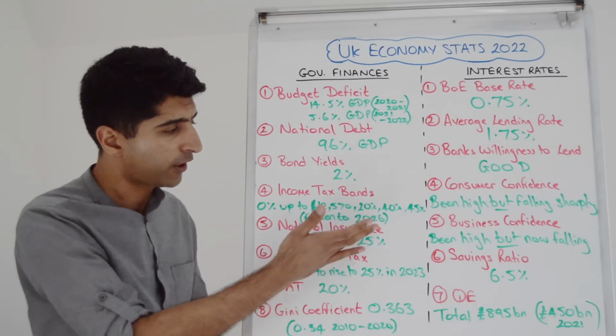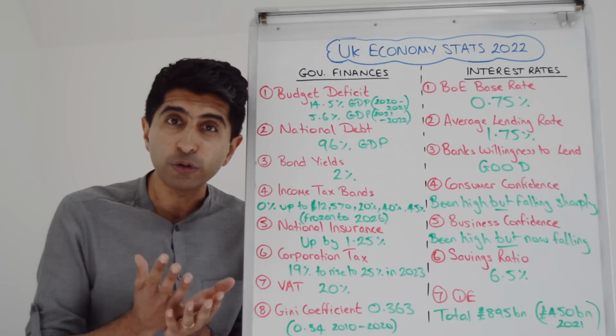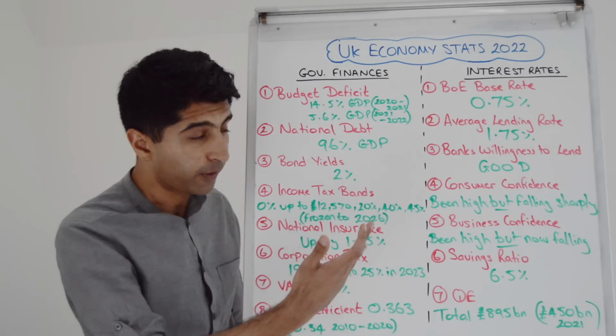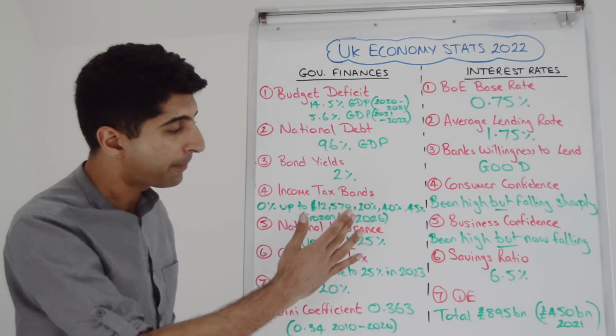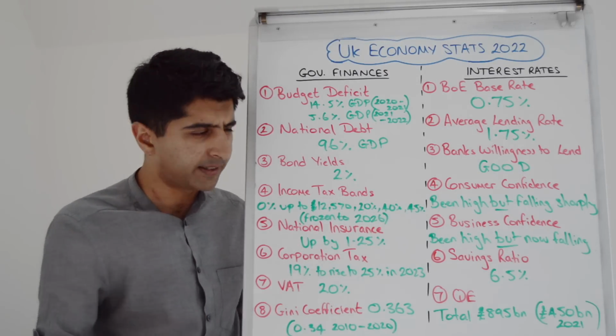Even national insurance is going up. This is a tax on having a job. Employees pay it, but also employers have to pay it too. That is, firms have to pay this one too. That's going up by 1.25%. That's just happened. So another direct tax rise. And these are big ones, big direct tax rises.